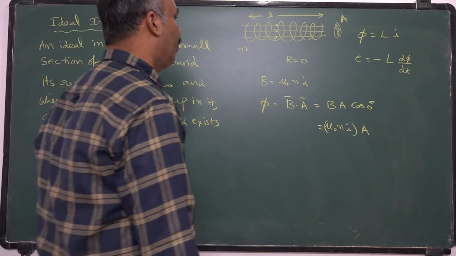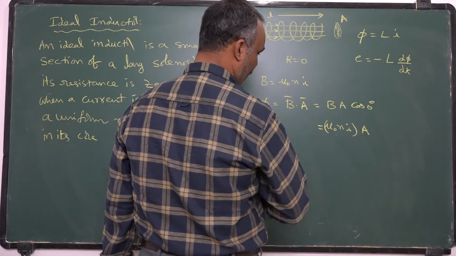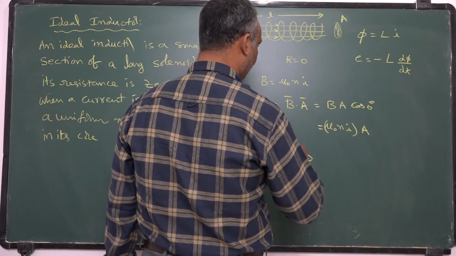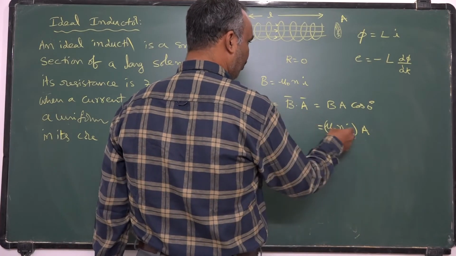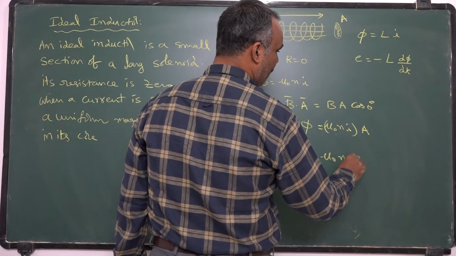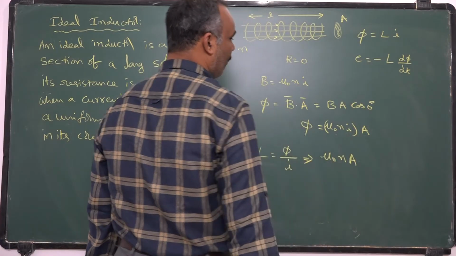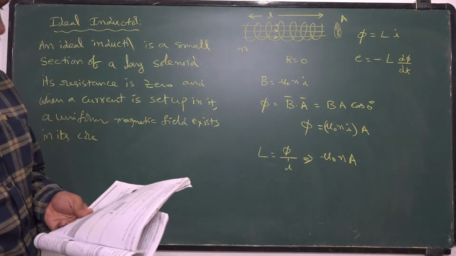Self-inductance is given by L is equal to phi by I. Here phi by I is mu naught n A.